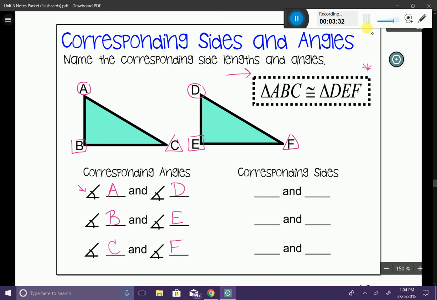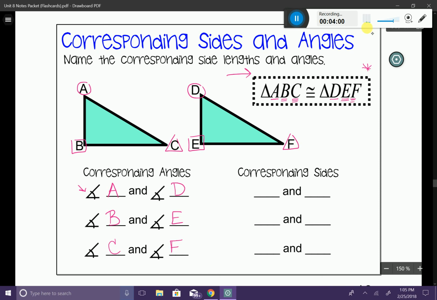If you look here, angle A corresponds to angle D. See how they're in the exact location of where they're listed? Angle B is in the exact same location as angle E. And angle C is in the exact location of angle F. So you can use that as well if you don't have two pictures of triangles in front of you. Now let's talk about side lengths. Let's talk about corresponding sides.